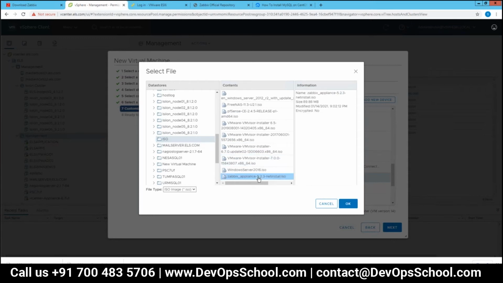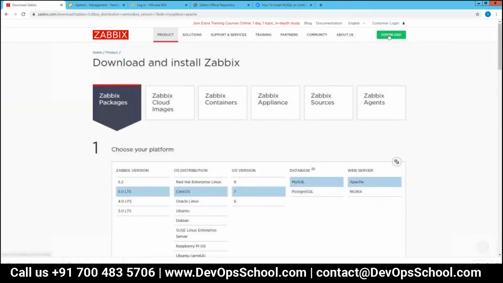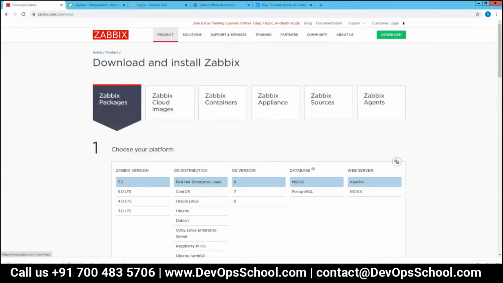This is the Zabbix appliance, 5.2.3. You can download the 5.0 version. It is only, I guess, a 90 MB file, so it will not take much time. The one I downloaded has a different interface.